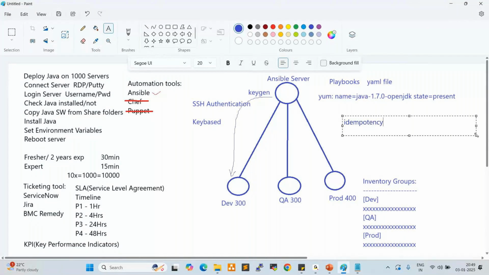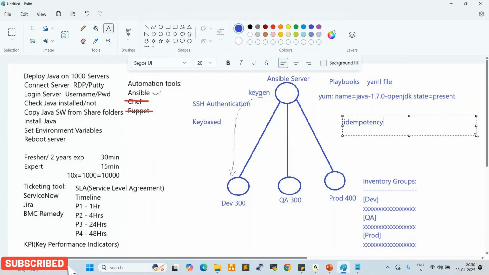Whereas with Ansible, servers that already have Java will not be disturbed. Servers that do not have Java will be deployed. A version upgrade is different, and Java deployment is different, right? Ansible is a very smart, very advanced tool. If the application is already available, Ansible will not disturb it. It will tell you clearly that this version is already available.